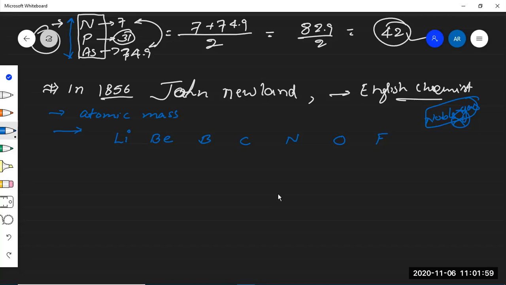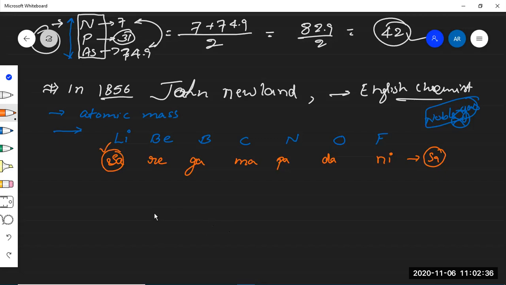In order of atomic masses he arranged, and the surprising thing is that he compared his arrangement with musical notes. We know the Indian musical notes, we can say in Sanskrit: sa re ga ma pa da ni. After ni, again sa will come. That sa will be pronounced in the same manner as in the beginning.